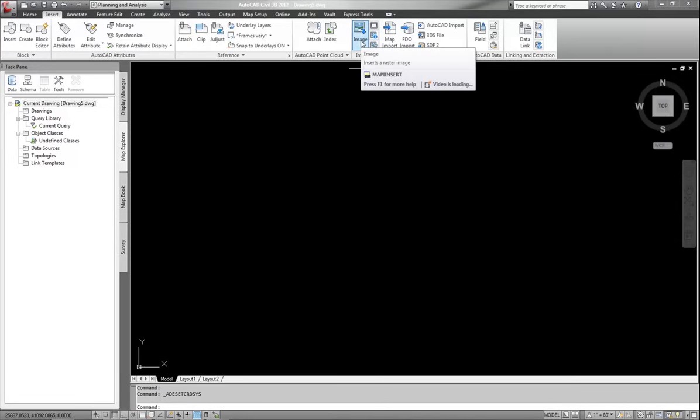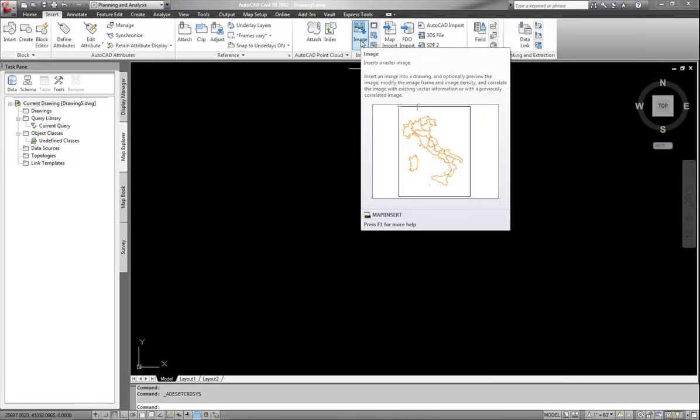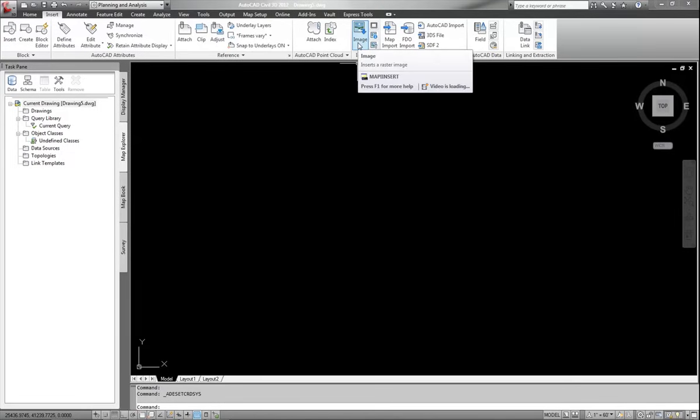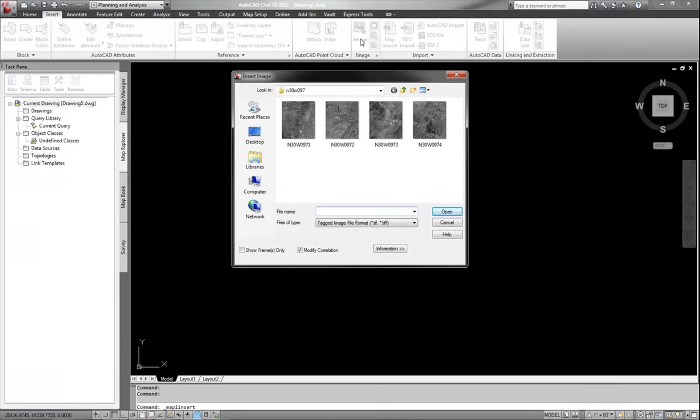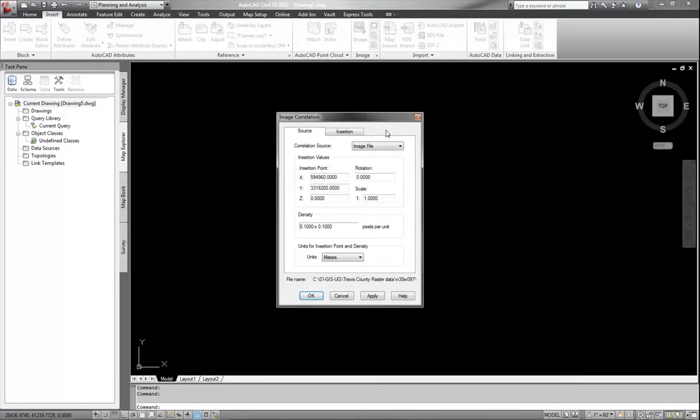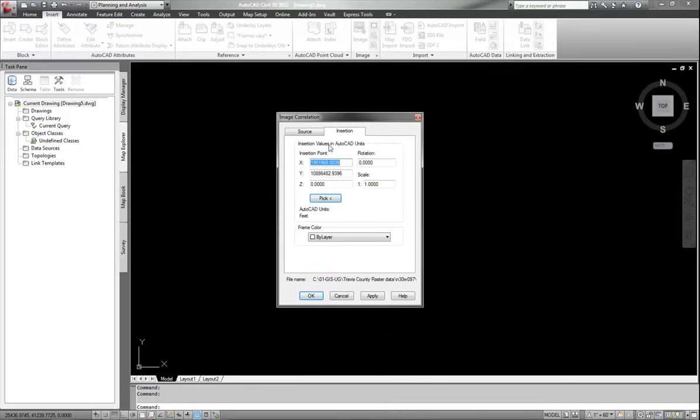Now I'm going to go ahead and import the image. Map I insert. Make sure you pay close attention to the fact that it's map I insert if you're a typer, not map insert. So I'm going to use the map image insert, and the file I'm going to be using happens to be this N30W0973 image file. As you can see, the coordinate zone it's picking up comes from the file itself. It actually has the zone, values, insertion point, and everything it needs in that file.